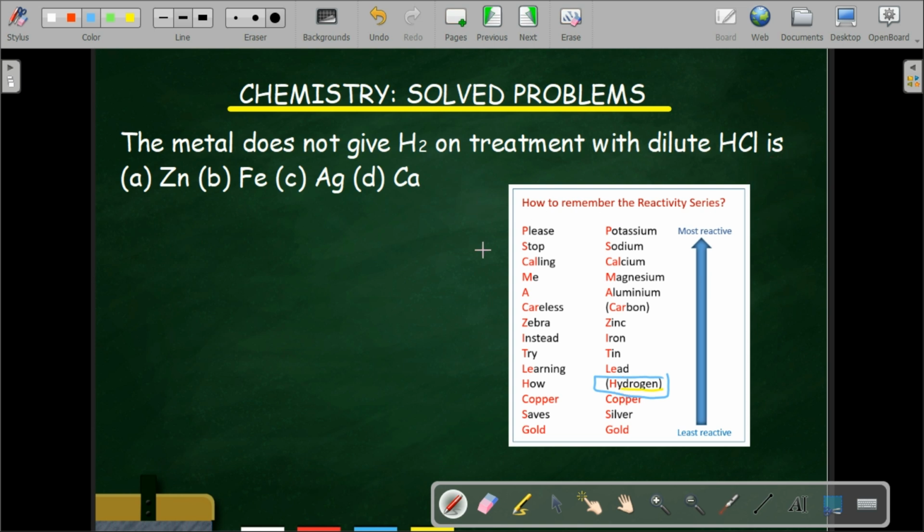All right, this is an acronym, a short way for you to remember the reactivity series. Please stop calling me a careless zebra. Instead, try learning how copper saves gold. So remember this so that you can quickly remember your reactivity series.